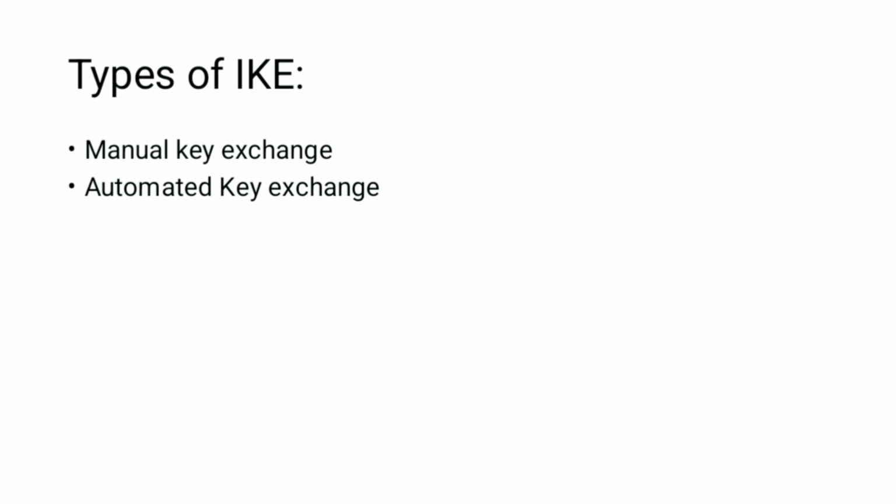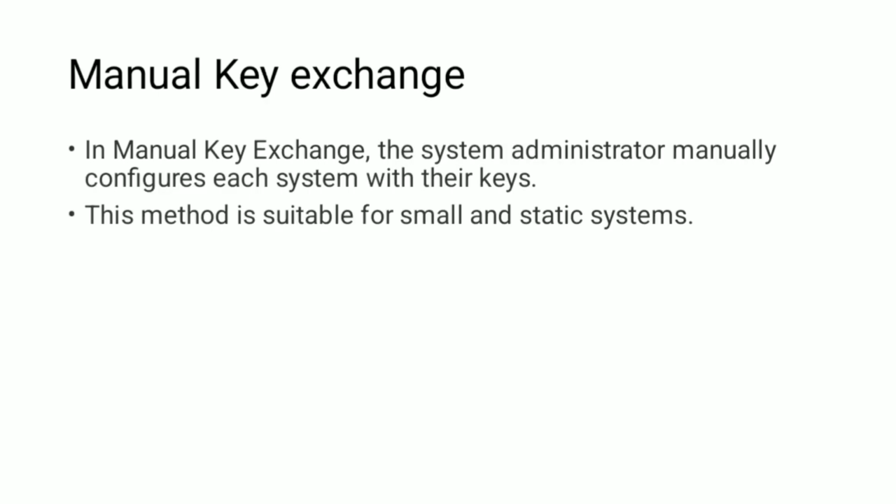Types of Internet Key Exchange. There are mainly two types: manual key exchange and automated key exchange. In manual key exchange, the system administrator manually configures each system with their keys.